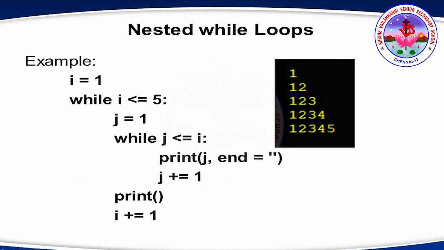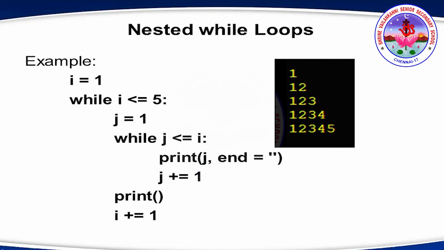Now nested while loops. Example: i = 1, while i is less than or equal to 5, j = 1, while j is less than or equal to i, print j and j = j + 1. Print, then increment i. Okay. So here what happens? We are having a while within a while. Initially, the first while is checking for the i value and the second while is checking for the j value. Here also, as we saw with the nested for, we have the same.